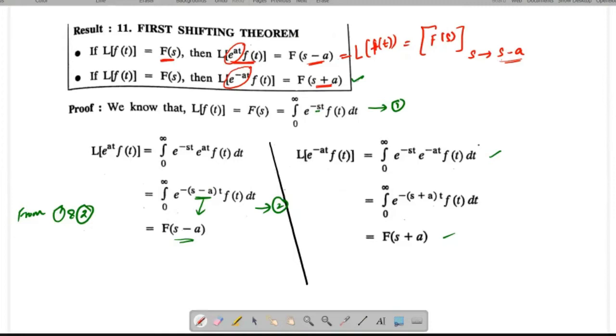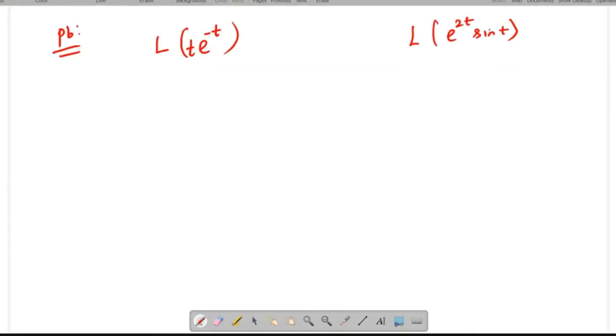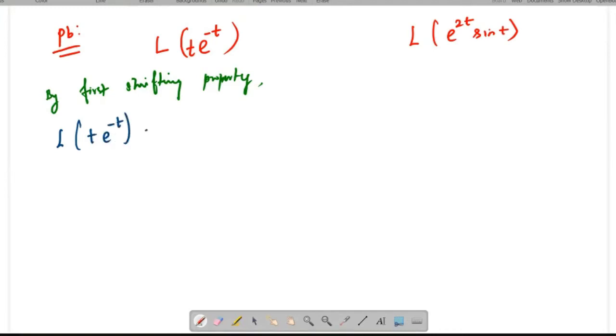Now go through the previous problem with the first shifting property. I'm going to rewrite: L of t e power minus t equals, so instead of e power minus t, I'm going to put s to s plus 1 because the coefficient of t in the exponent is minus 1.